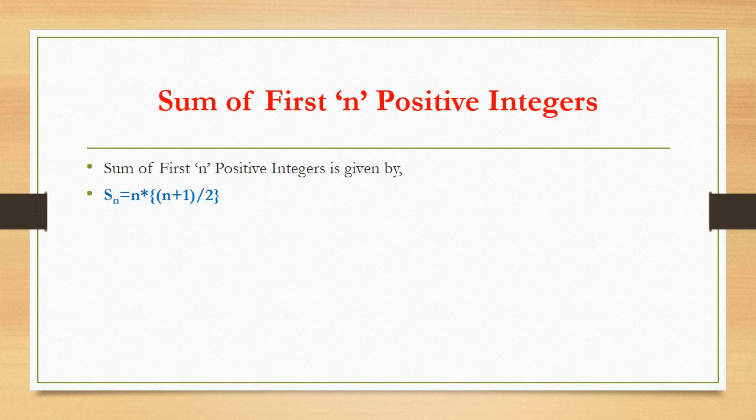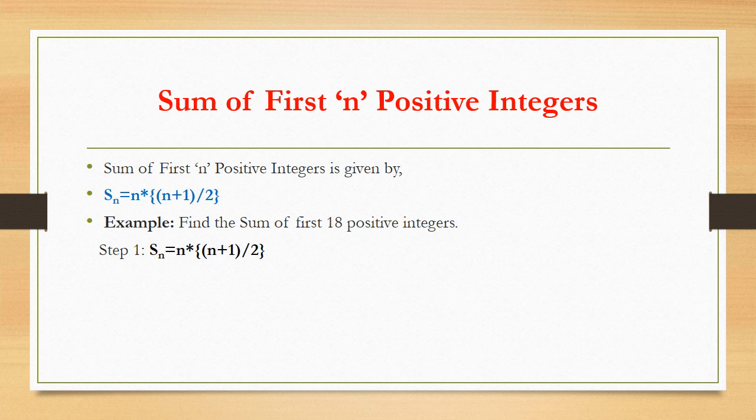For example, if I want to calculate sum of first 10 positive integers, there my n is going to be 10. So here only I am taking the example. If I want to find the sum of first 18 positive integers, here I am going to substitute all the values. Step 1, I am going to write the formula as always, then I will put n is equal to 18, inside the bracket 18 plus 1 divided by 2. 18 plus 1 is 19, that is going to be 18 into 19 by 2.